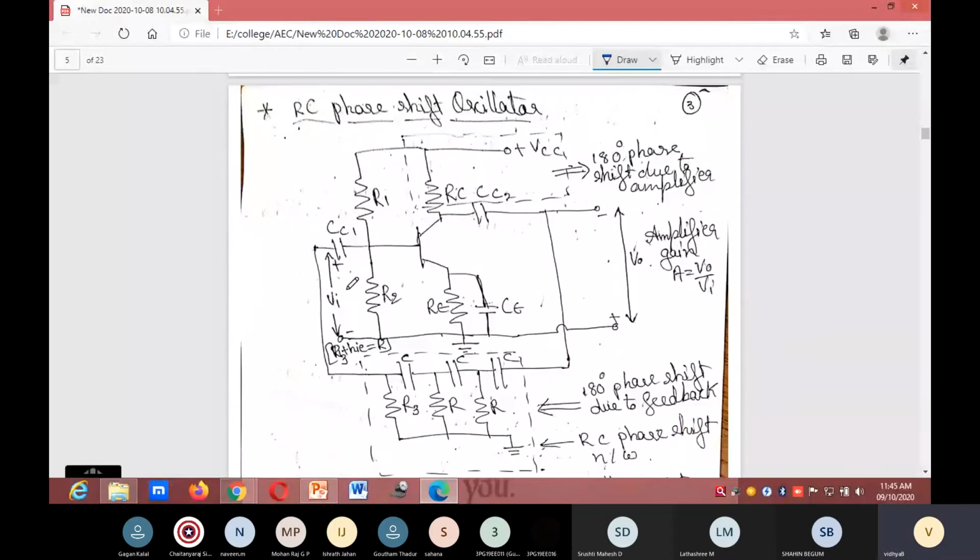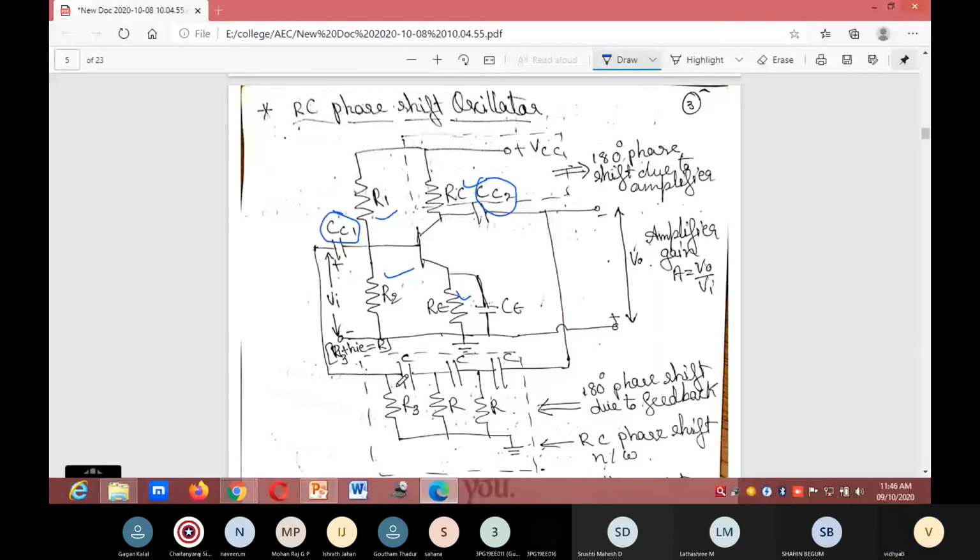Next, there are different types of oscillators. First we shall read about the RC phase shift oscillator. In the RC phase shift oscillator there are resistances R1, R2 and RE, and one transistor, with CE, CC2, CC1. CC1 and CC2 are coupling capacitors, and CE is the emitter capacitor.